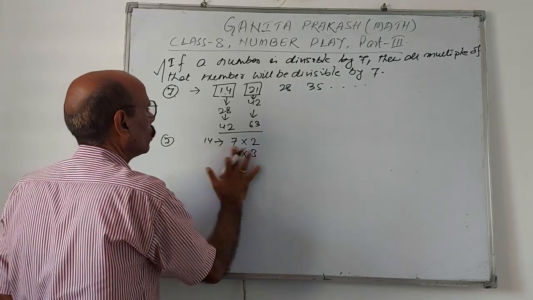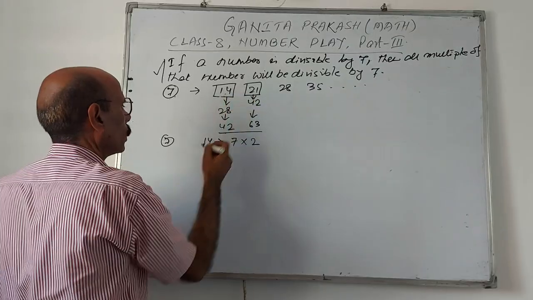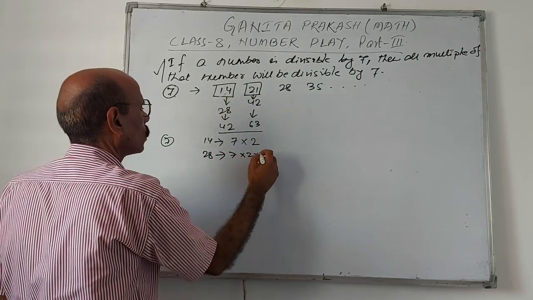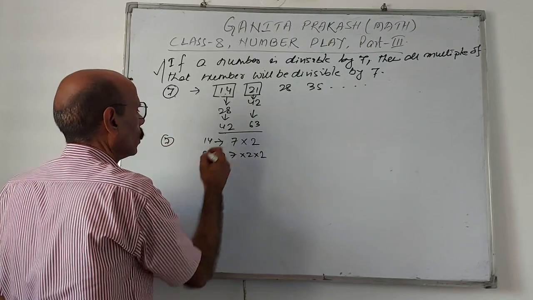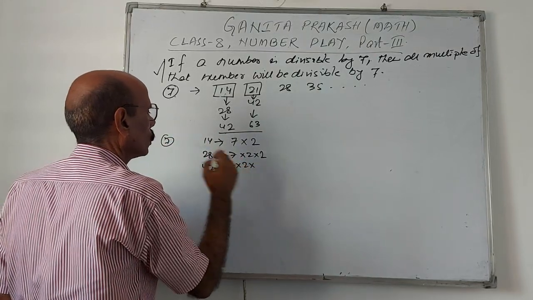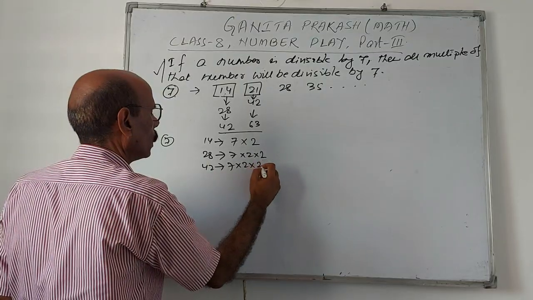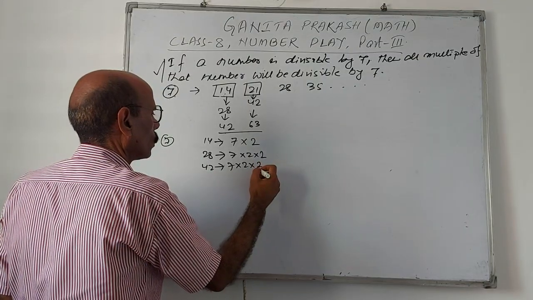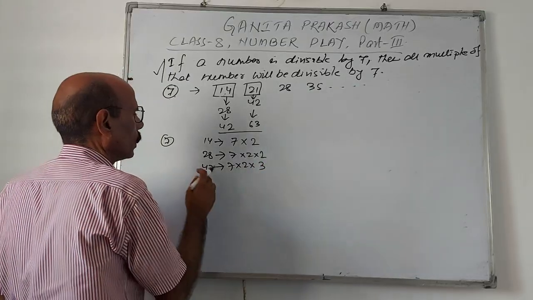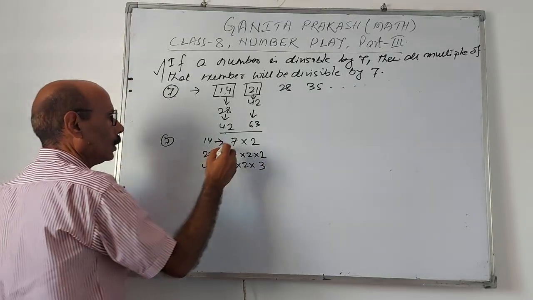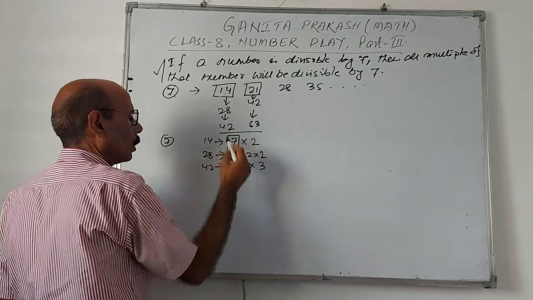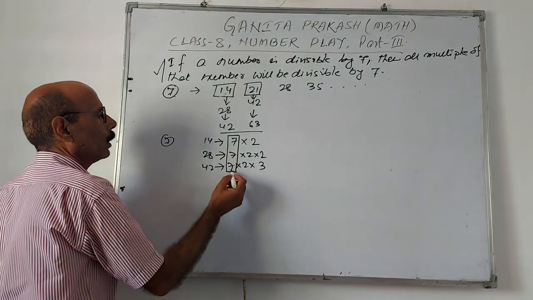We should go one by one. This is 14, this is 28, 7 fours are 28, 7 sixes are 42. So see, in all these products 7 is present as a factor.